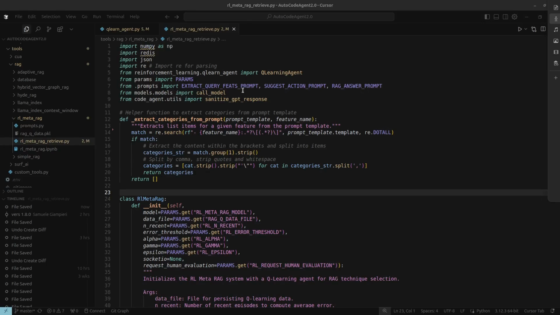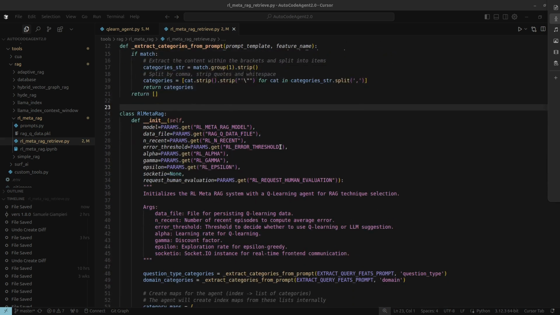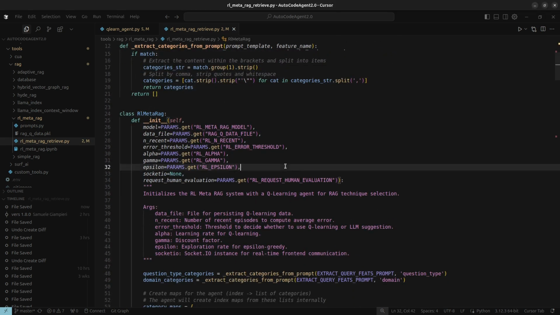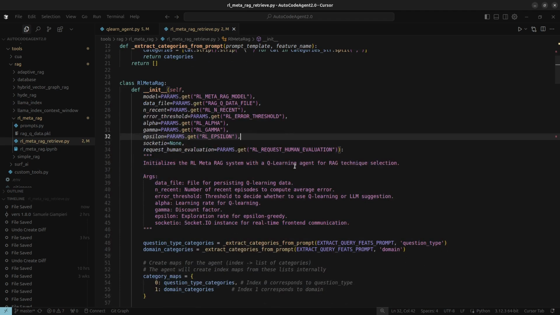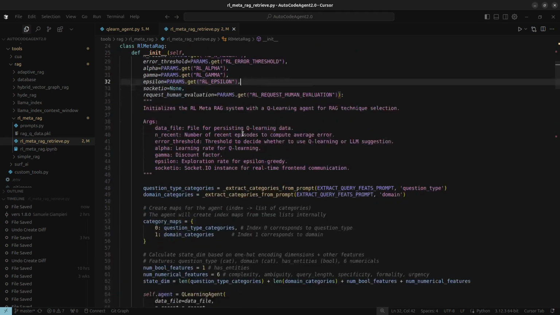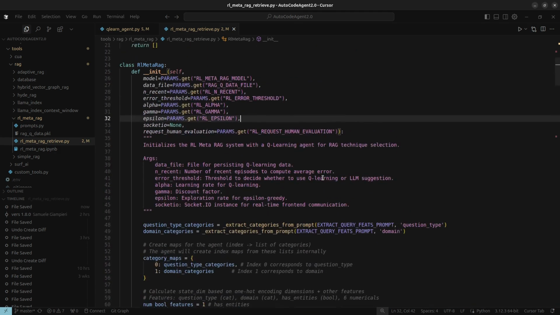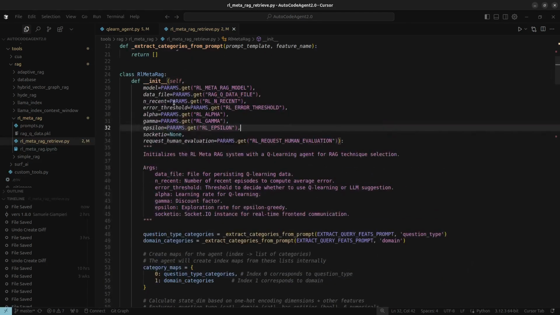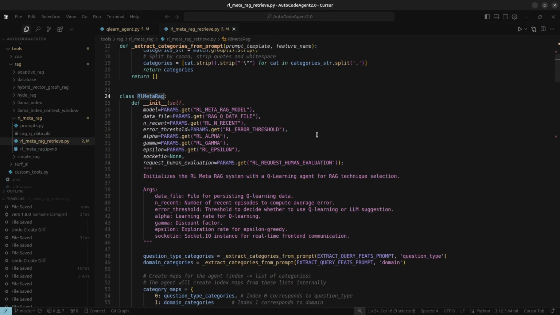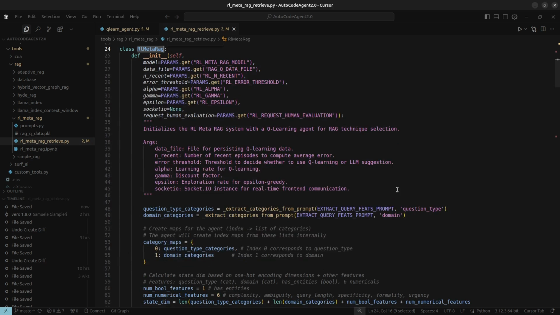Alright, so how does this Q-Learning agent actually power our advanced RAG system? Let's talk about the RL Meta RAG implementation. The core idea here is pretty neat. Instead of just picking one RAG technique, like LlamaIndex or HyDE, and sticking with it, we use our Q-Learning agent, specifically in its neural mode with that deep Q network, to dynamically choose the best RAG approach for whatever query the user throws at it.